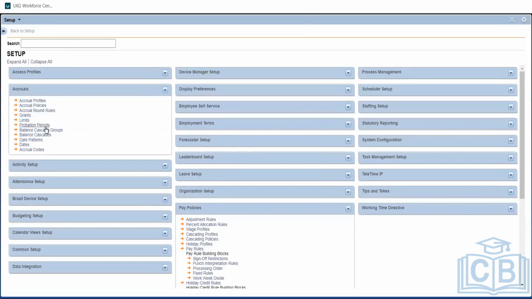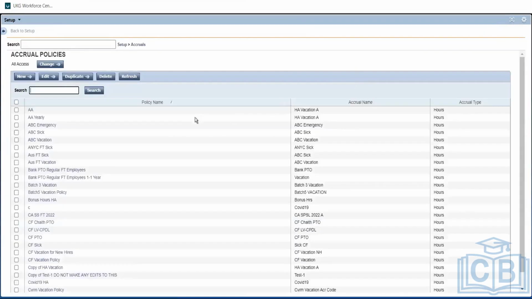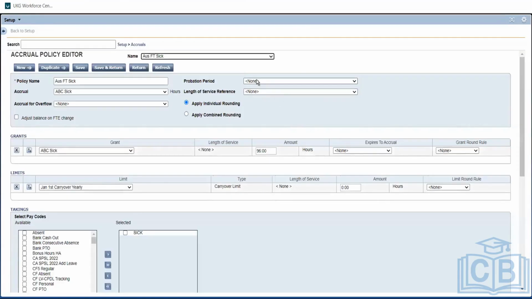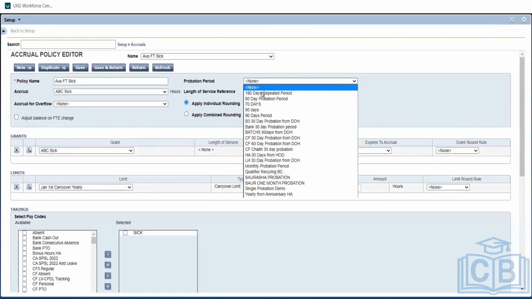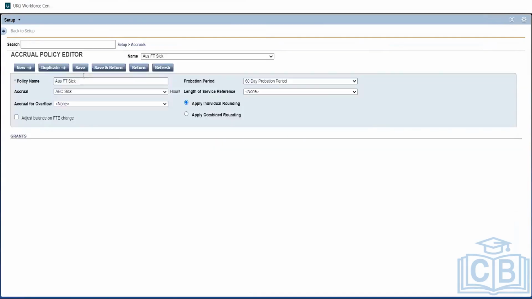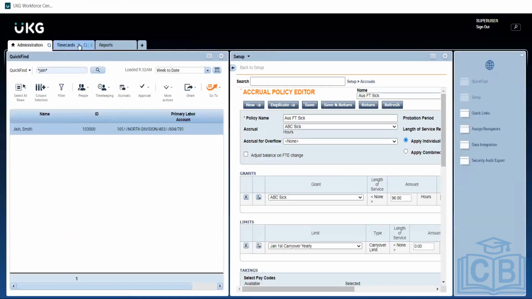So there's a probation period here. When we are creating a policy, we can choose a probation period. Even for sick leave, we can say that for the first 3 months he should not be able to take any leave. We can choose a 60 days probation period and save it. The first 60 days, it will not grant him anything. After that only, he'll be eligible to take sick leave.